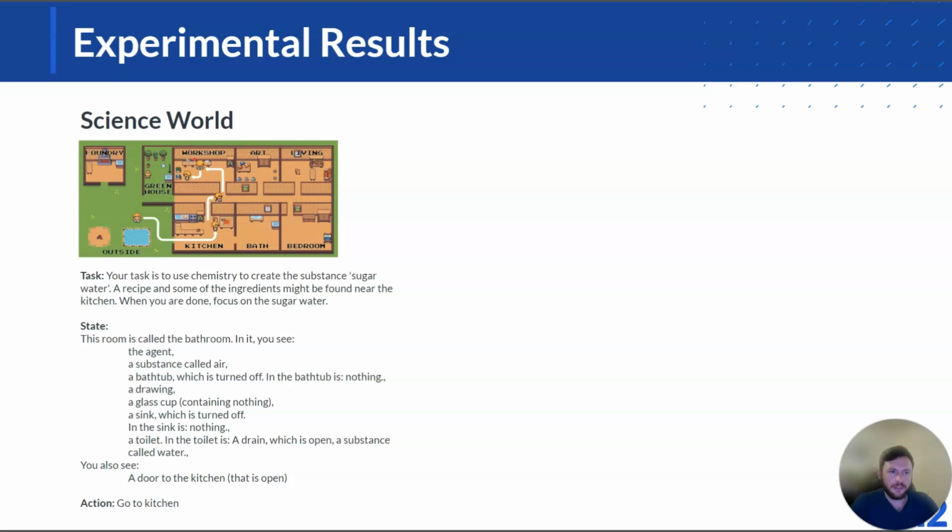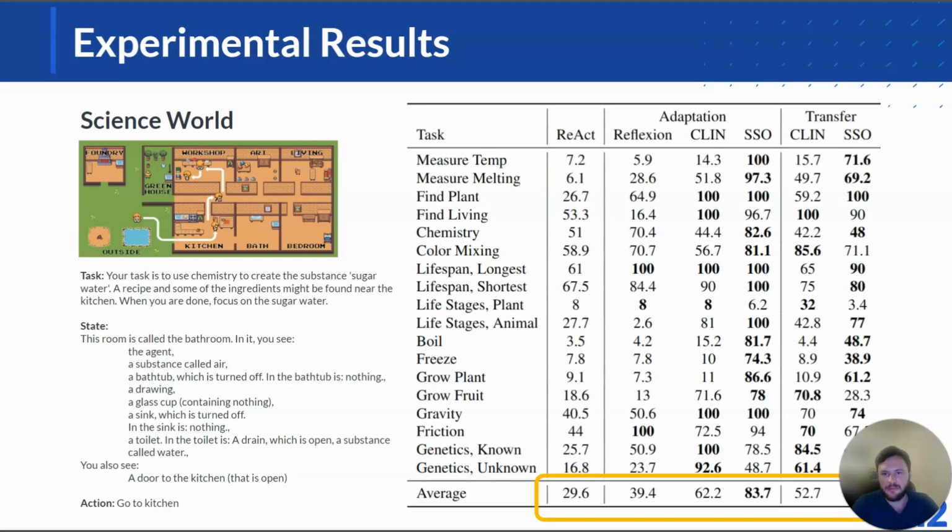We test this in ScienceWorld, which is a text-based game developed at AI2 where you are in a small home and you're given a task such as create sugar water. And then the agent has to go around, grab a container, fill it up with water, put sugar in it, and mix the container in order to finish the task. That's an example task that you might have, but there are a lot of different tasks. We test across a variety of different tasks and compare to previous state-of-the-art and baselines, and get state-of-the-art performance for our model in this task.